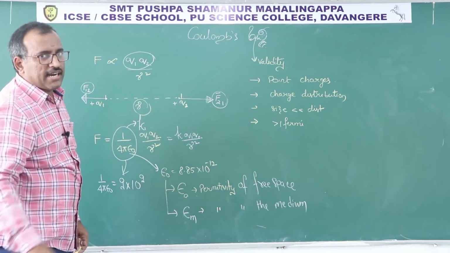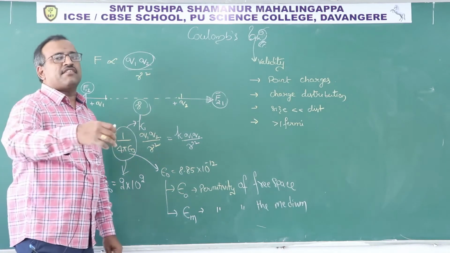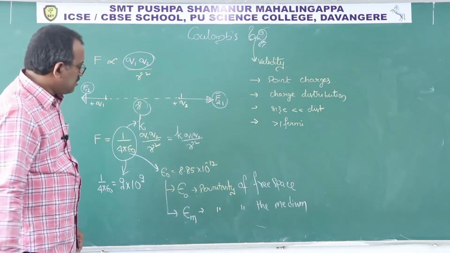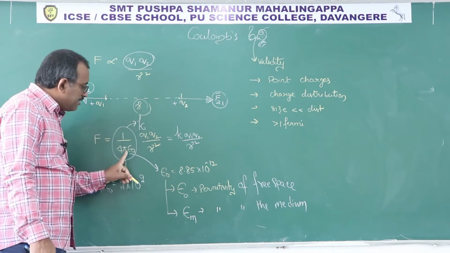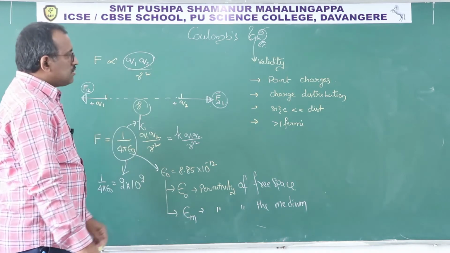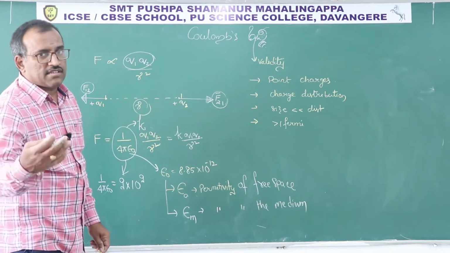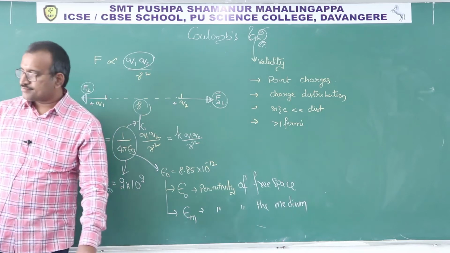If Q1 Q2 is greater than 0, repulsive; less than 0, attractive. Even if the medium is there, the nature won't change. But the net force will change when the medium changes. So, you can write it down. Understood? Copy.